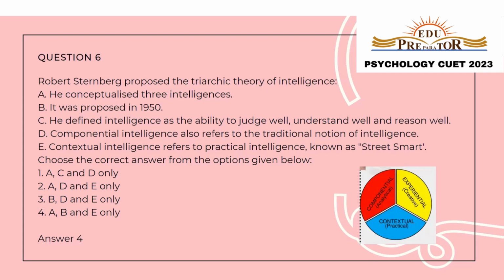So we know that the first statement is correct. He conceptualized three intelligences. Those were componential, experiential, and contextual intelligence. He proposed the theory of triarchic intelligence in 1950. However, he did not define intelligence as the ability to judge well, understand well, and reason well. This definition was provided to us by Alfred Binet, not by Robert Sternberg. Componential intelligence also refers to traditional notion of intelligence. This statement is again not true. And lastly, contextual intelligence refers to practical intelligence known as street smartness. We know that this statement is true. So the correct answer is option number four, A, B, and E.